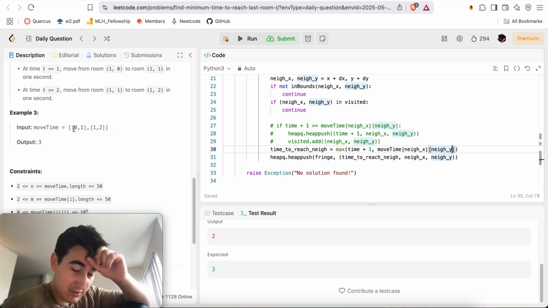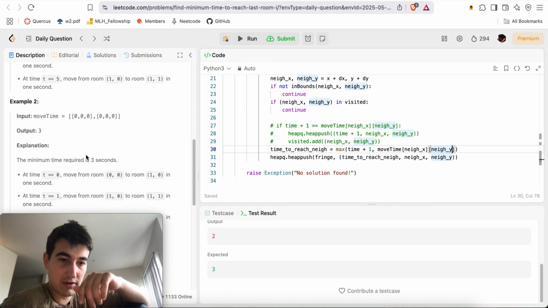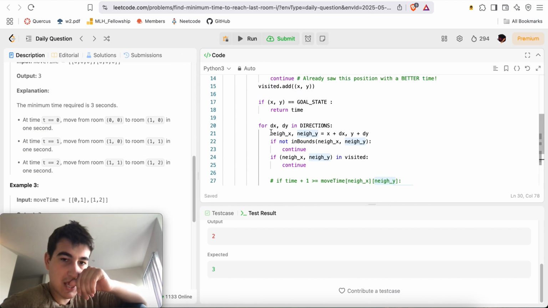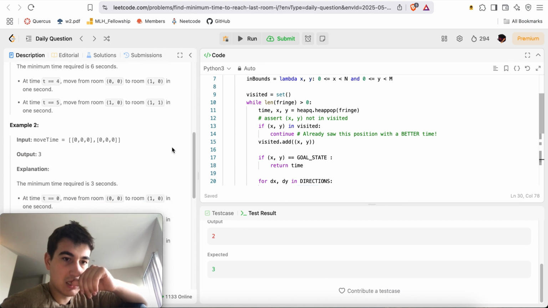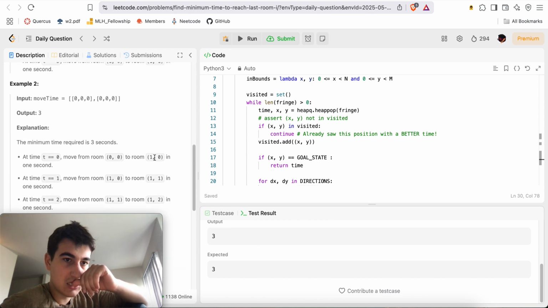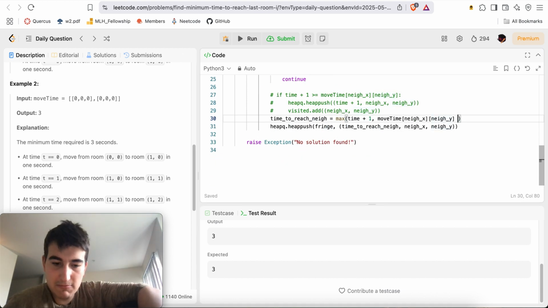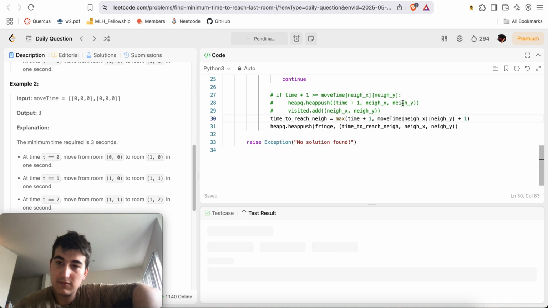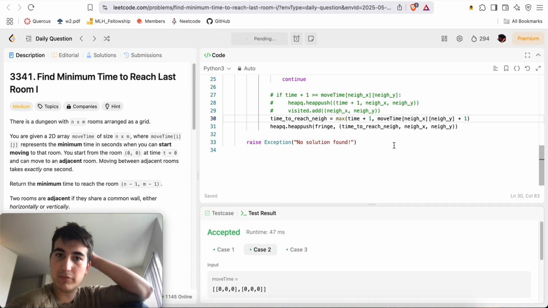So what's going on here? It's to 1, 1. This is to get it here to 2. So what does it work for case 2? Everything's 0. This shouldn't be +1, right? Or should it? Okay, I suppose so. Let's submit.